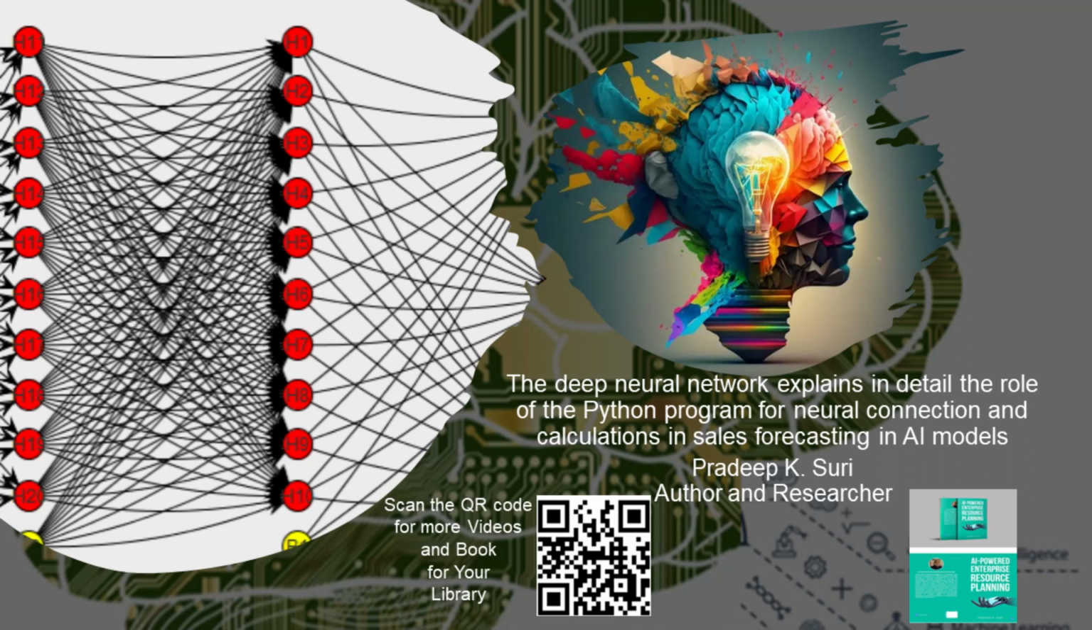The deep neural network explains in detail the role of the Python program for neural connection and calculations in sales forecasting in AI models. Sales forecasting in AI models typically involves the use of deep neural networks, DNNs, for predicting future sales based on historical data and various input features. Let's break down the role of Python programs in implementing neural connections and calculations for sales forecasting AI models.